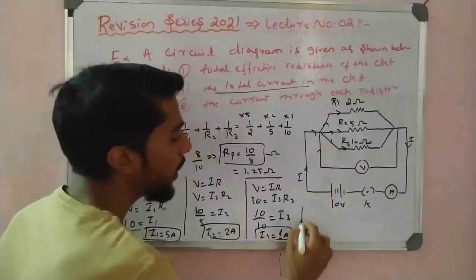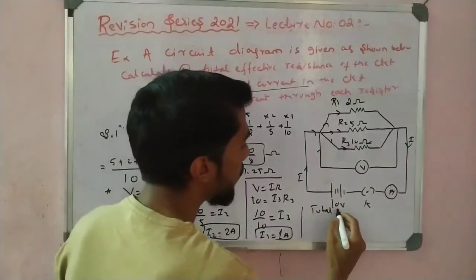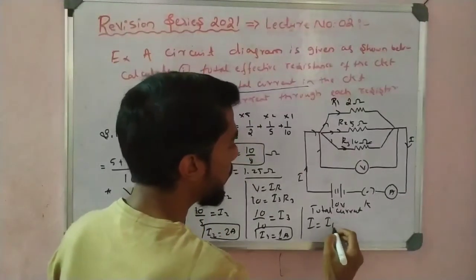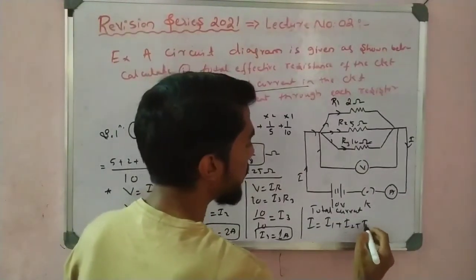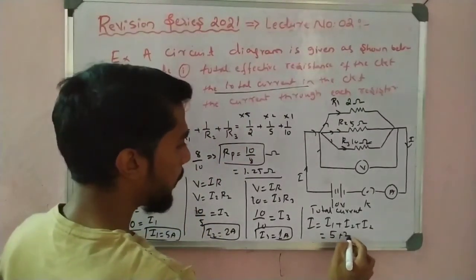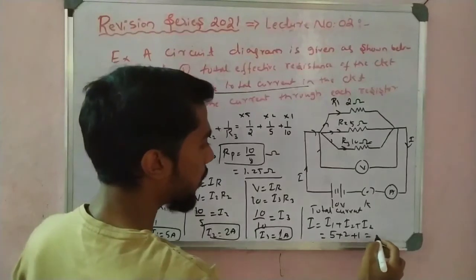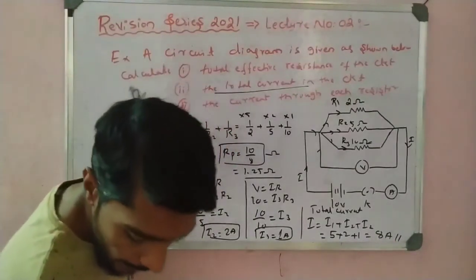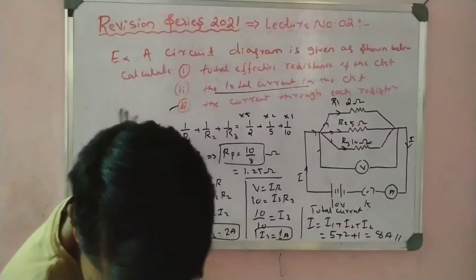Okay, so the total current I is equal to I1 plus I2 plus I3. Okay, it is 5 plus 2 plus 1, equal to how much? 8 ampere. It is 8 ampere total current in the circuit.